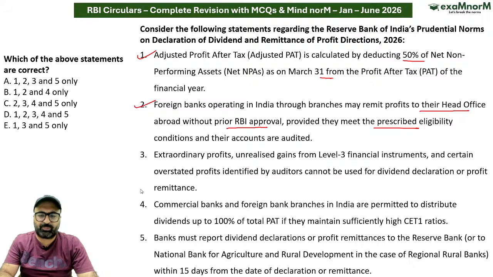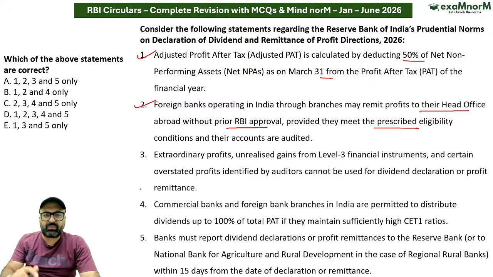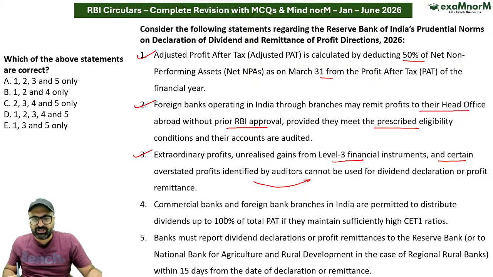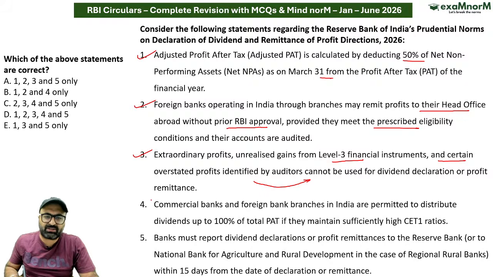No one is going to stop you. You are allowed to do that. Moving on to the next point. The next point says extraordinary profit, unrealized gains from level 3 financial instruments and certain overstated profits identified by auditors will not be included in the dividend distribution calculation. Correct. Commercial banks and foreign banks in India are permitted to distribute dividend up to 100% of total PAT. नहीं sir, it is allowed up to 75% of total PAT.